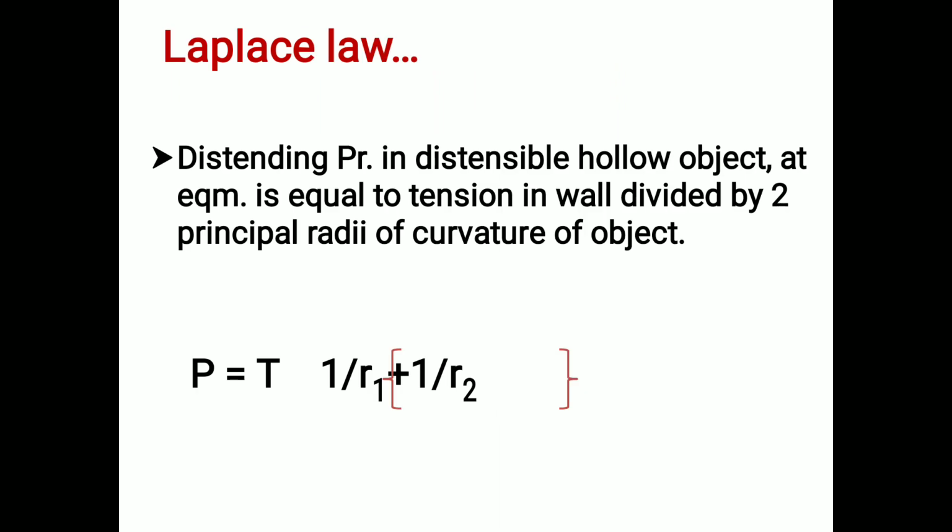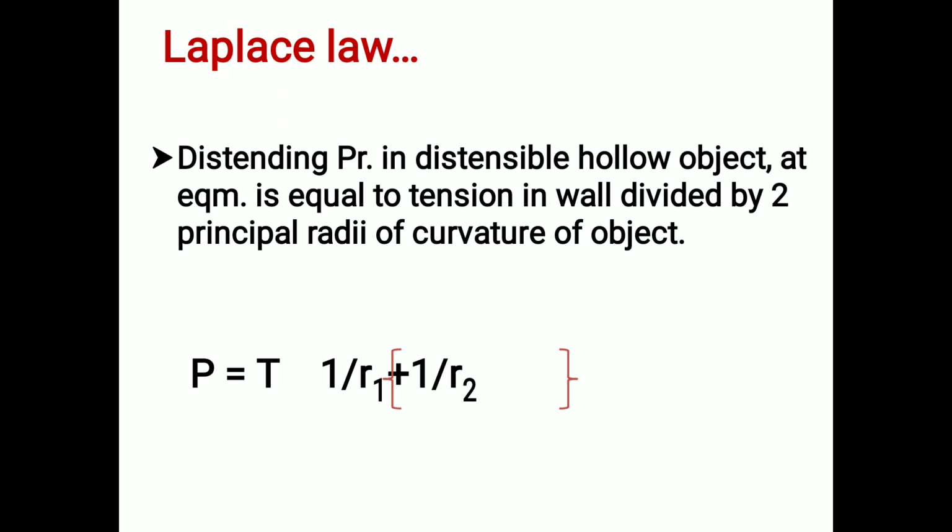Next, we shall look into one more law, which we call Laplace law. You will study this Laplace law in many chapters: in the respiratory system, in hemodynamics, and in the urinary bladder. It is a relationship between distending pressure and the tension in the walls of a hollow viscus.